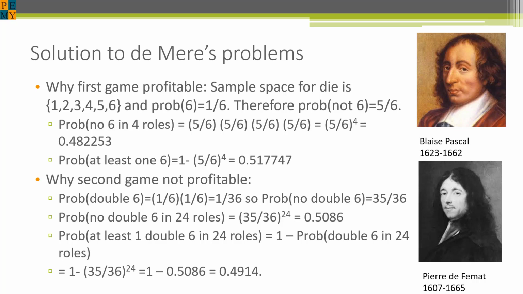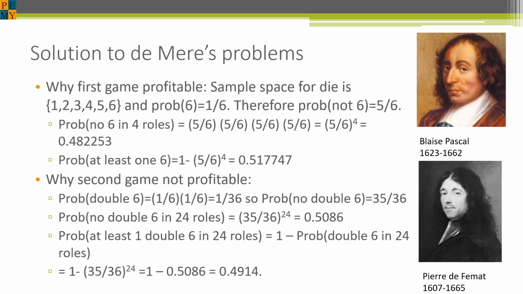There are 6 possible outcomes for a die, 1 through 6. Therefore, the probability of no 6 on a single toss is 5/6. In 4 rolls, we can multiply the 5/6 4 times, or take 5/6 to the 4th power, which gives 0.482253. We can multiply probabilities because of independence, which we'll talk about later.